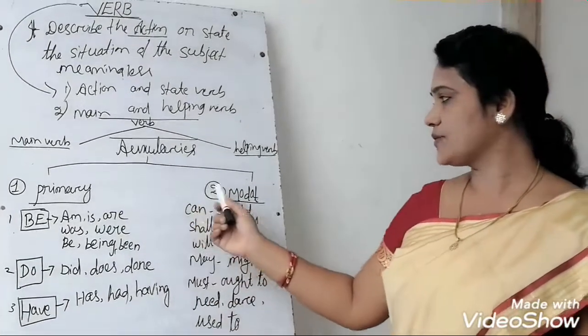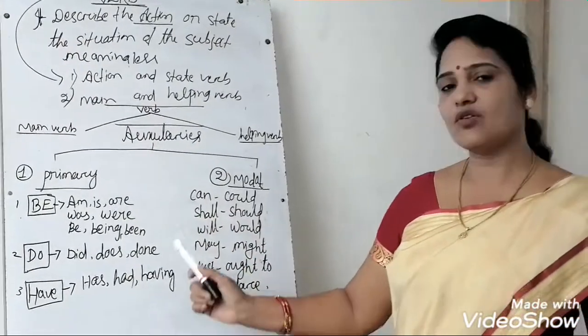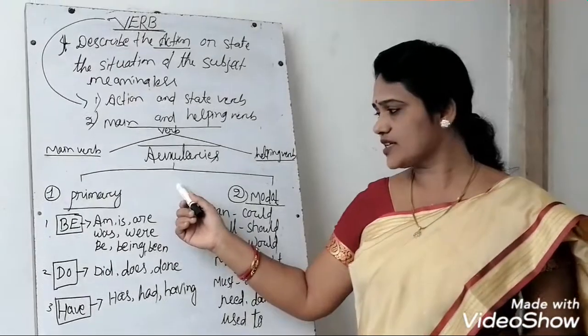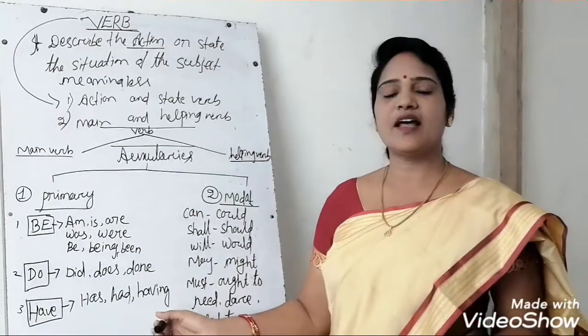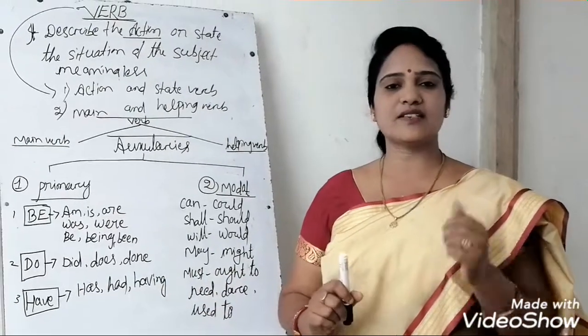These are the two types of auxiliaries. Have you got it? In the next lesson we will discuss more about what the uses of these auxiliaries are and how we can use them in our sentences.